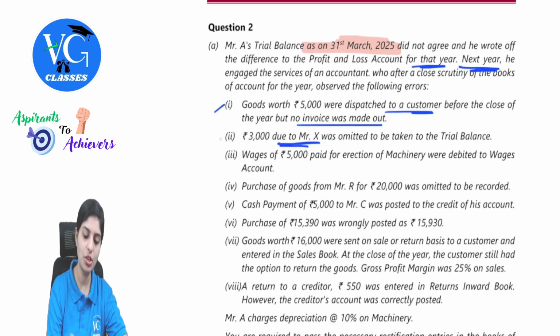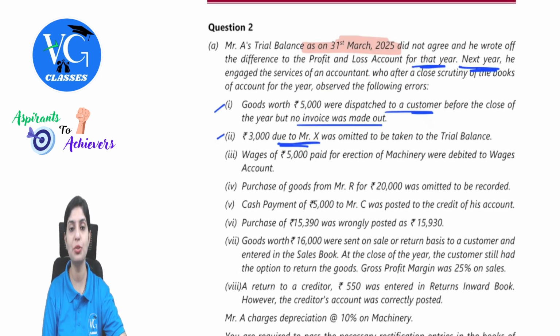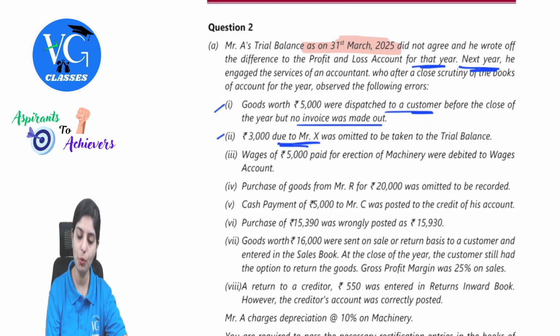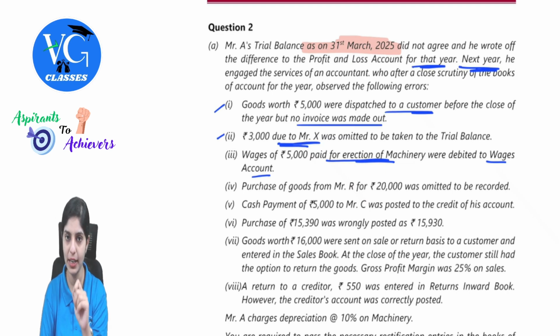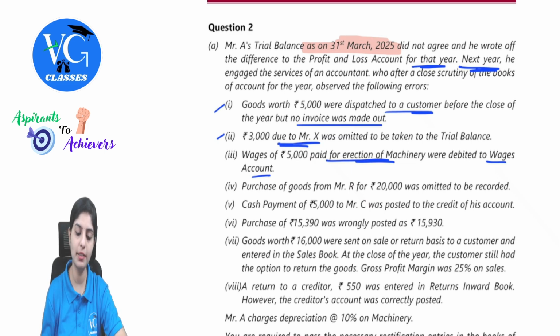Next, wages of 5,000 paid for erection of machinery were debited to wages account. Now observe one thing, guys. This is a revenue expenditure, but sorry, this is a capital expenditure because this is paid for erection of machinery, but they have treated it as a revenue expenditure. First, the wrong treatment needs to be rectified, I mean to say removed or eliminated, and then the correct impact needs to be provided. So what will be the rectification part here?